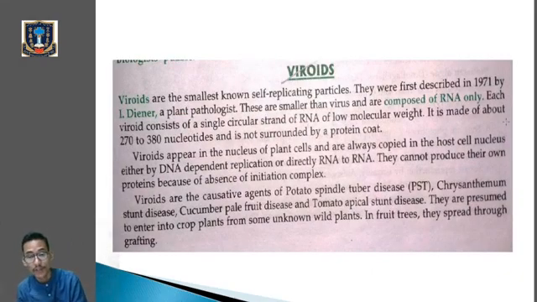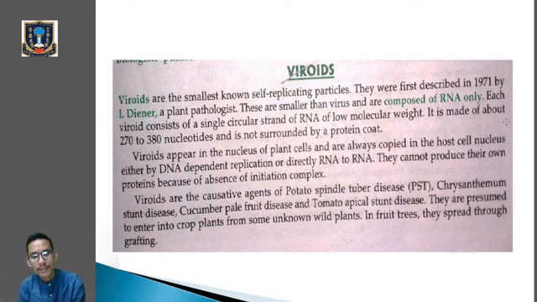Okay, so last one, what do you mean by viroids? So just go to the definition. Viroids are the smallest known self-replicating particles, discovered by Diener, a plant pathologist, and they are smaller than viruses. Very important. They are composed of RNA only. The RNA is single-stranded and of low molecular weight. Clear? And let's go to the third paragraph.